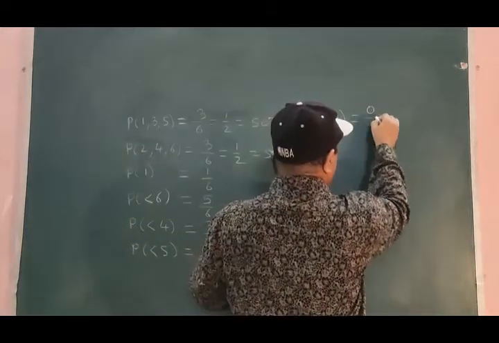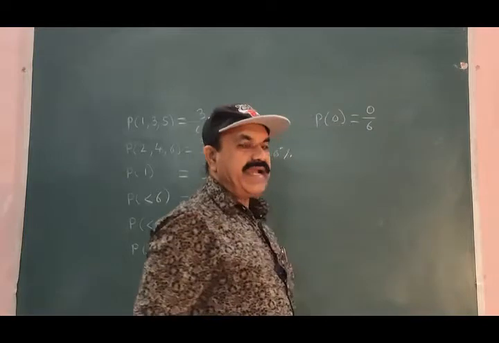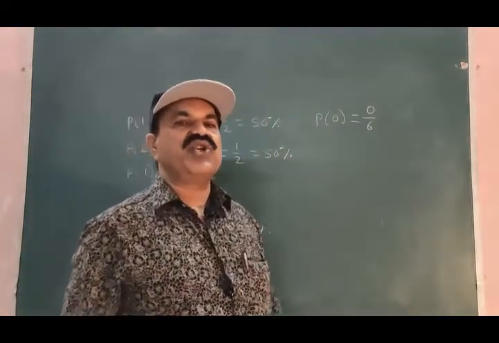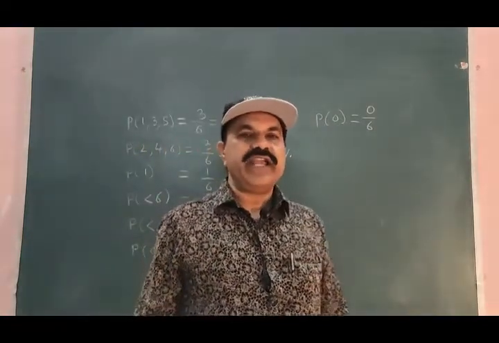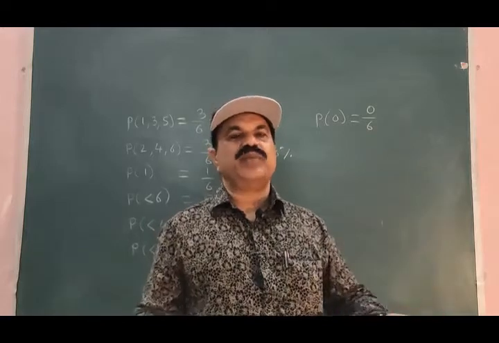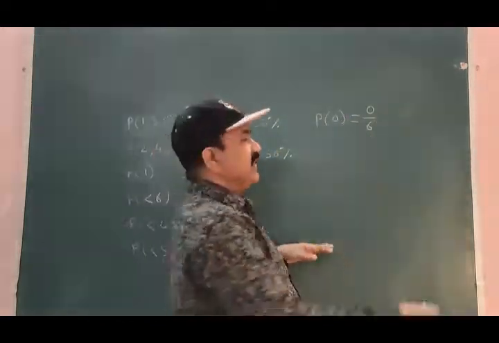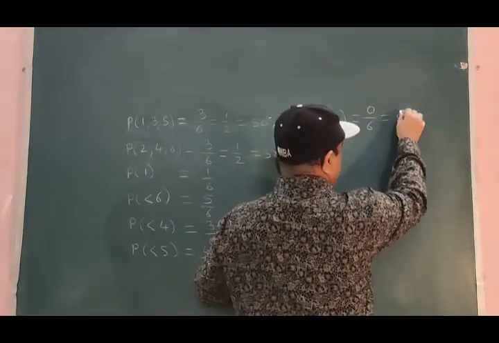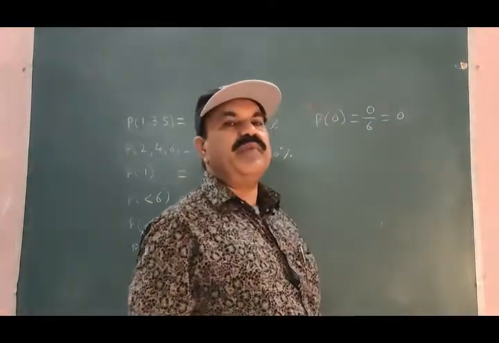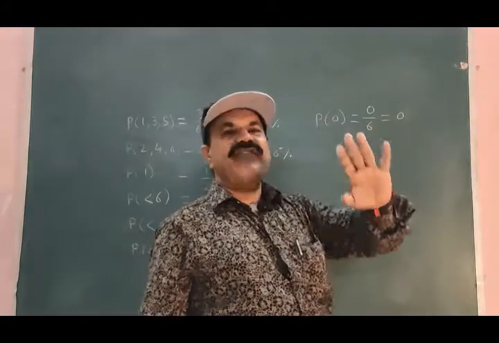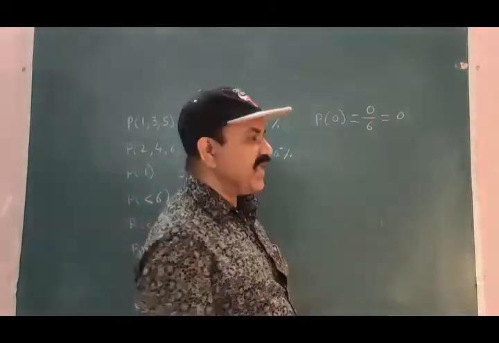That is 0 divided by 6. As 0 dot is not engraved on any of the 6 faces of the die, this is an impossible event, and the probability of an impossible event is always 0.